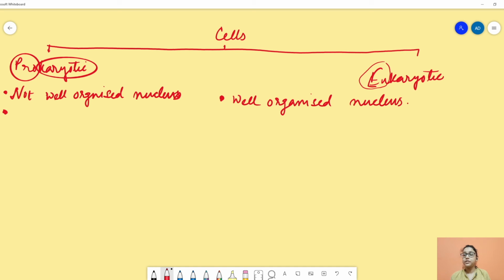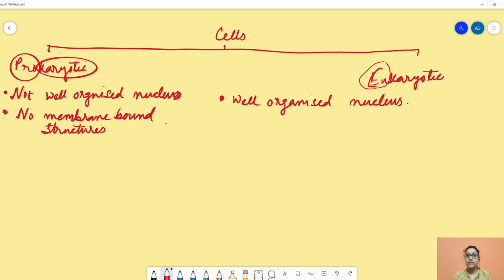In prokaryotic cells, we can't find any cell organelles. Organelles are structures covered with a membrane, that is, membrane bound structures. So we can't find any membrane bound organelles in prokaryotic cells.